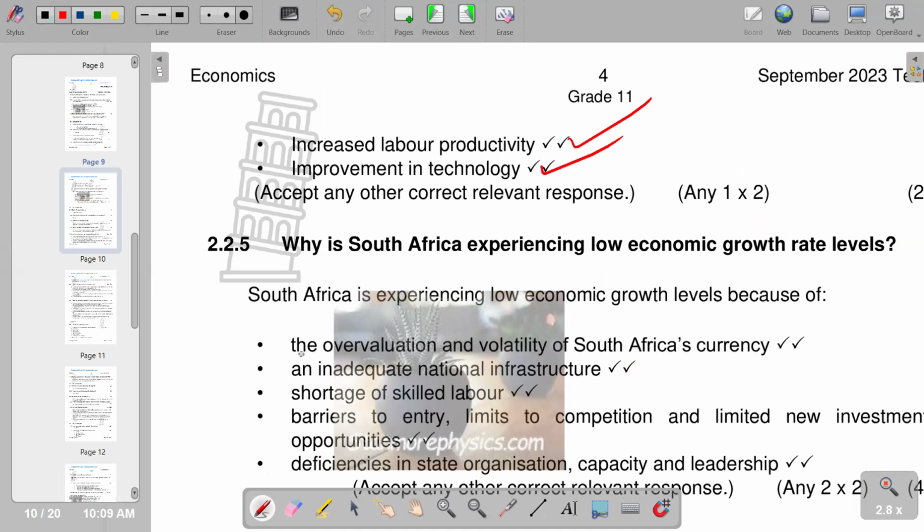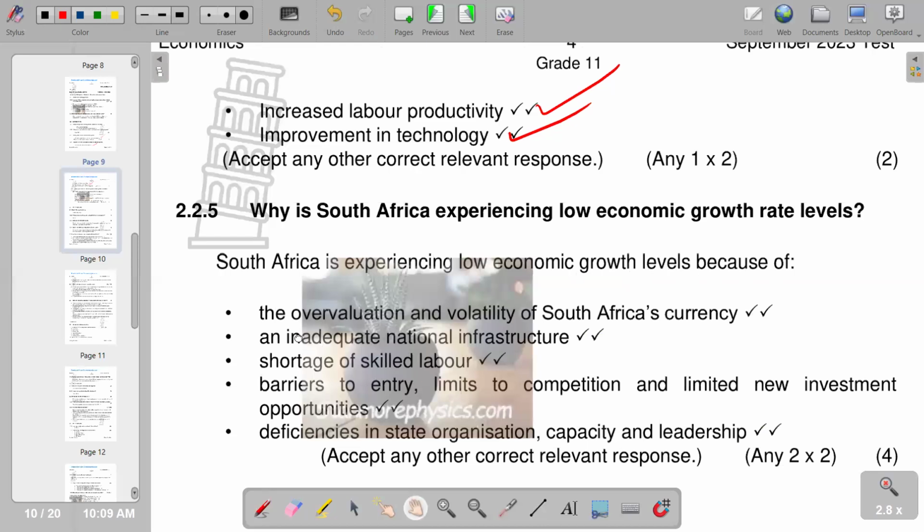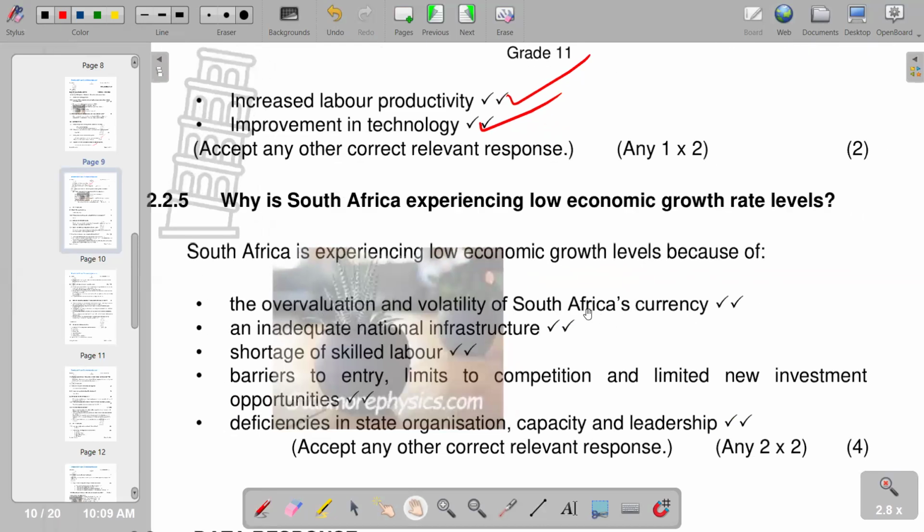So on the next question now, 2.2.5, why is South Africa experiencing low economic growth rate and levels? Basically, the question is asking you for causes of a low economic growth rate. Obviously, when we have low economic growth, we are saying the rate at which our goods are being produced in the country is reduced. And what can be the cause? South Africa is experiencing low economic growth levels because of the overvaluation and volatility of the South African currency. So that's what we have. And then we have inadequate national infrastructure also.